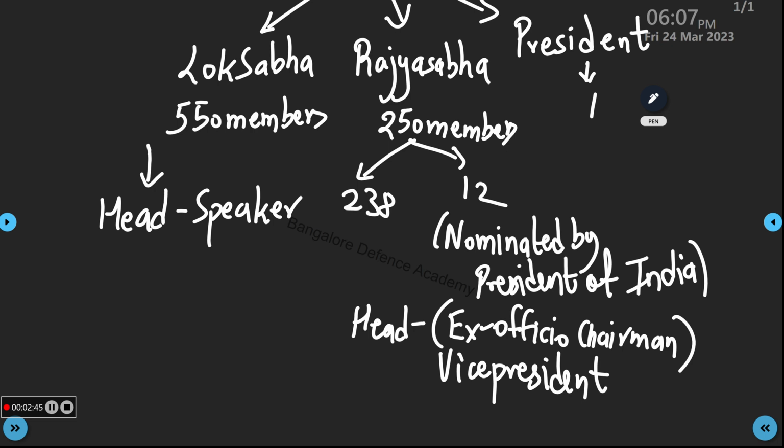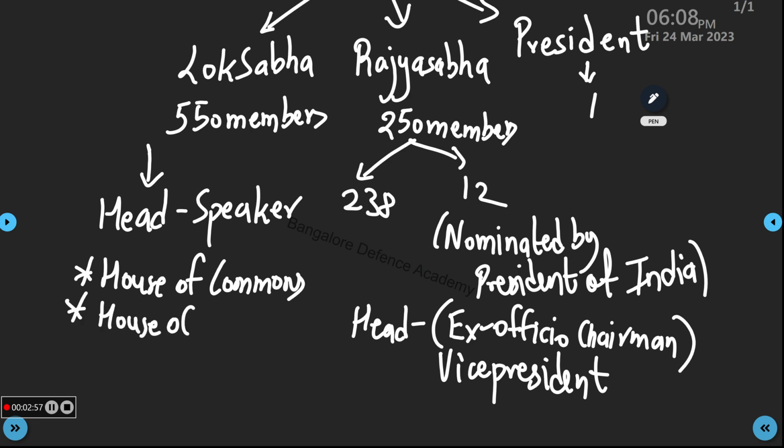Next, Lok Sabha is also called the House of Commons. It is also called the House of People, and it is also called the lower house.